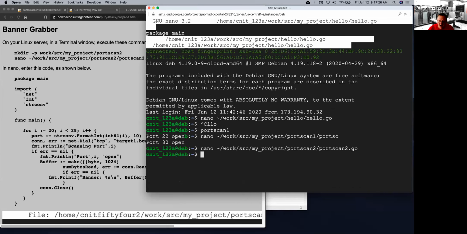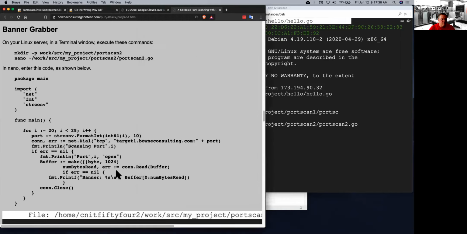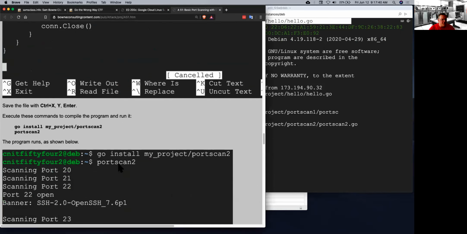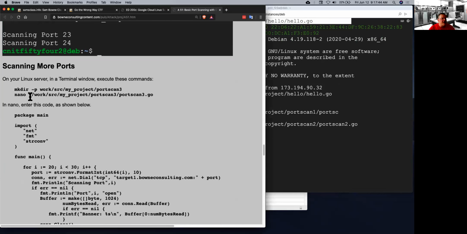And so if you run that one, that's port scan 2. And see now when it finds port 22 open, it harvests the banner. So we're making a very, very simple port scanner. We're gradually adding features to it here. So you see how to do simple networking. Now we can begin to get in trouble.